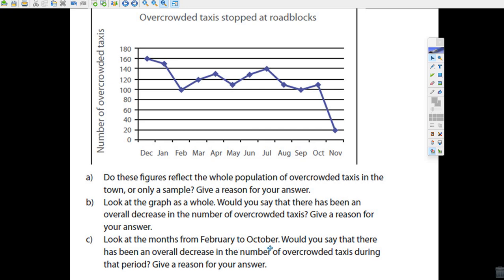Look at the months from February to October. Would you say there's been an overall decrease in the number of overcrowded taxis? And gee, it doesn't really look like it. They're back to about the same. It went up a bit, down between February and October, not so much, which means the case for it going way down is maybe not so great.